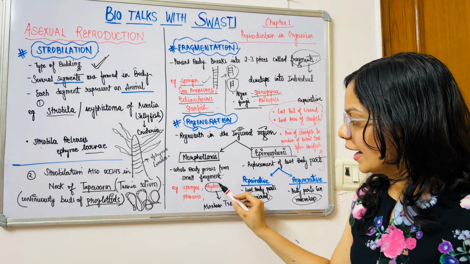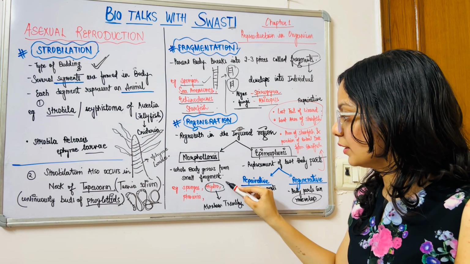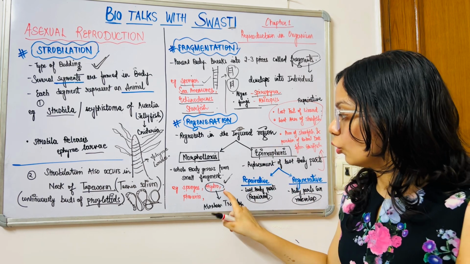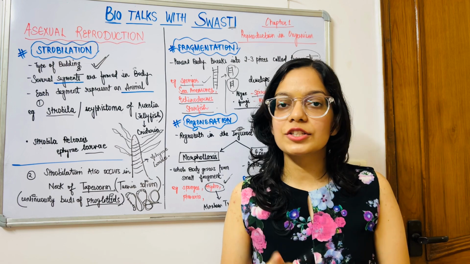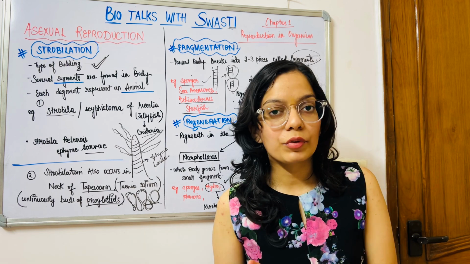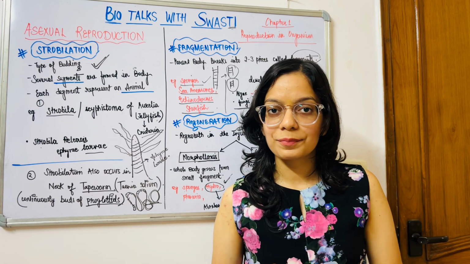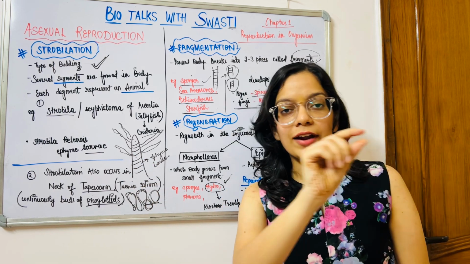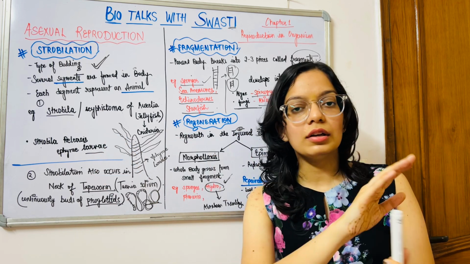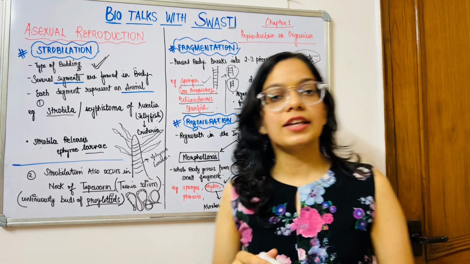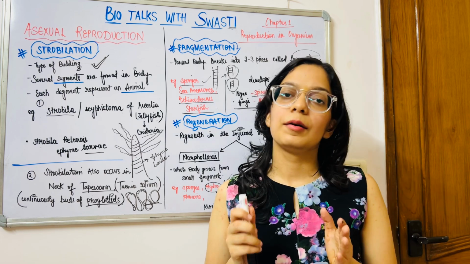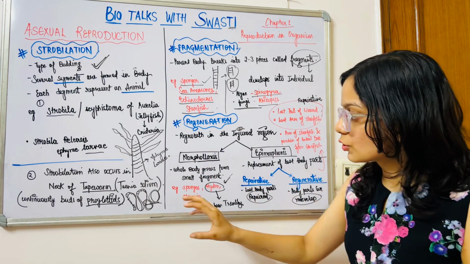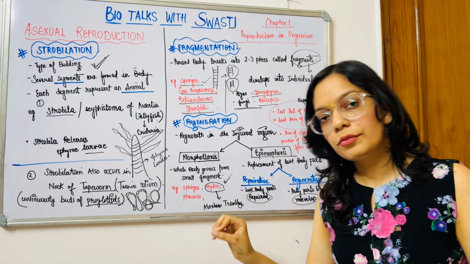Hydra is a very important example that you have to remember, and you have to note it down that regeneration in hydra was discovered by Abraham Tremblay. Okay, so I have written it in short, Abraham Tremblay, but you have to write the full line that regeneration in hydra was discovered by Abraham Tremblay. Now I hope you have understood morphollaxis, in which the whole body grows from a small fragment.